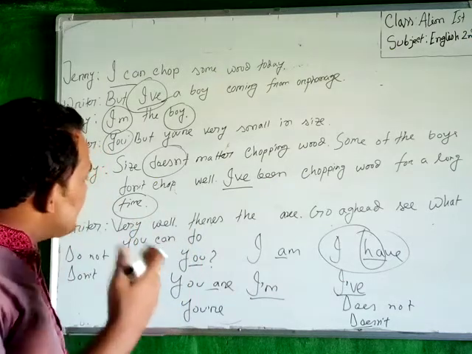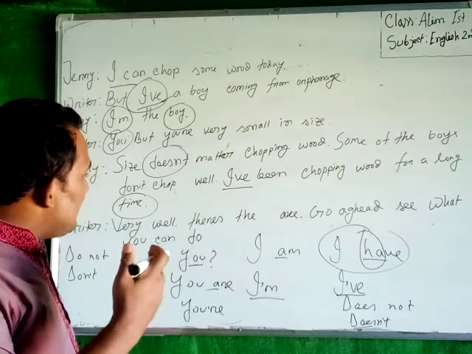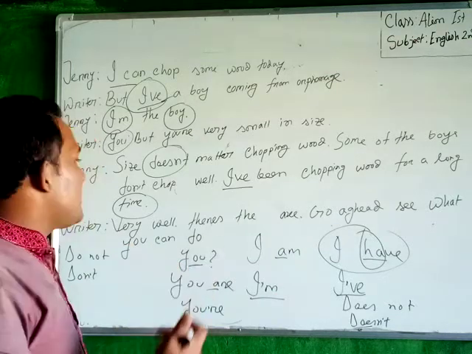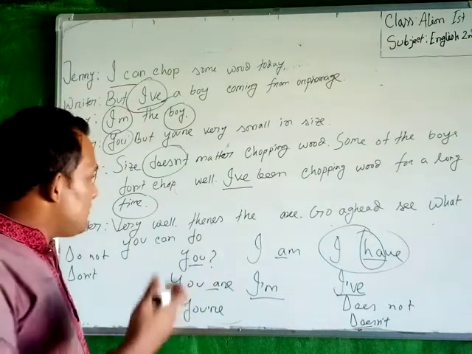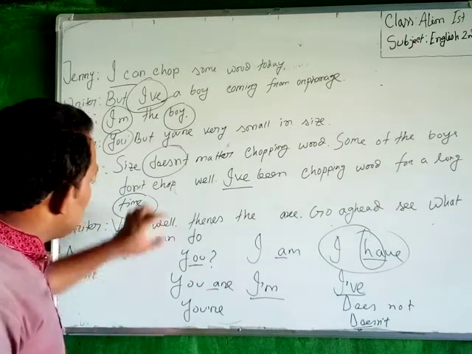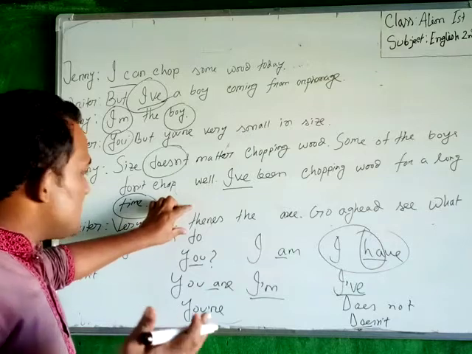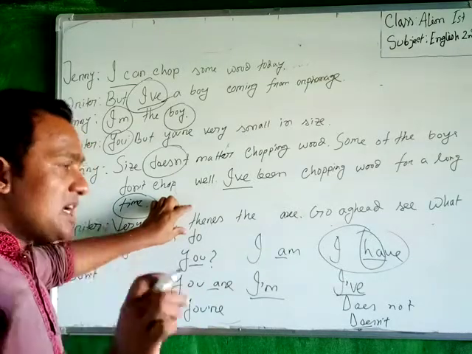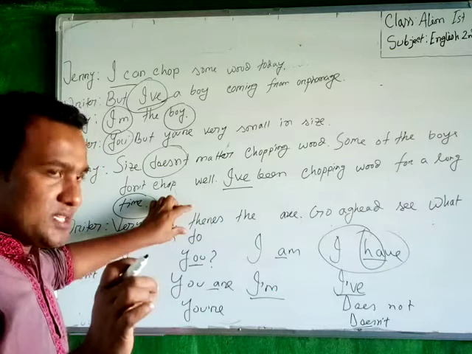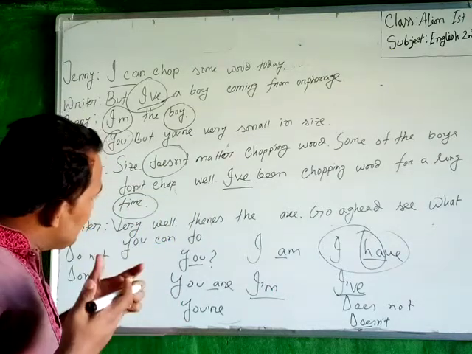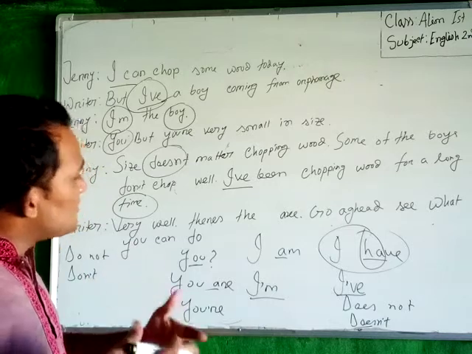Every word of a new sentence starts with a capital letter or block letter. So if you start any new sentence, you have to start with a capital letter. That means every new sentence starts with a capital letter.